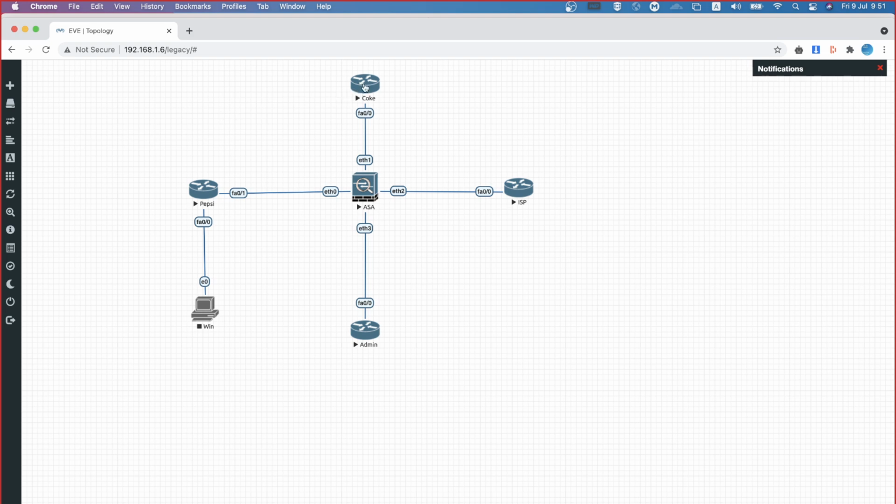Now what they can do, Coke can log in and simply shut down the Ethernet 2 interface. Because of that, whoever is using that interface wouldn't be in a position to access it. You may be claiming that Pepsi can go and enable it. Yes, they can do it, but anyway, disruption is a disruption. Or else Pepsi can also log in and disable this interface. So the physical characteristics of the interface are under the scope of system space, not under the scope of context. Does that make sense? Does it make sense for you guys?